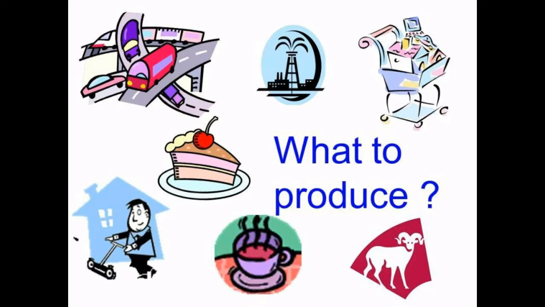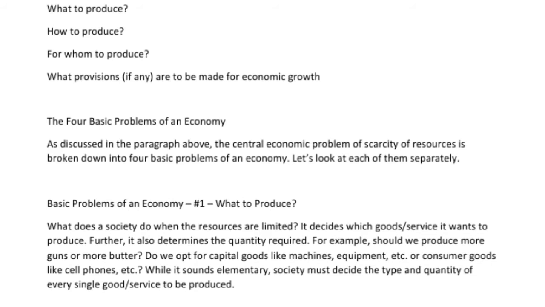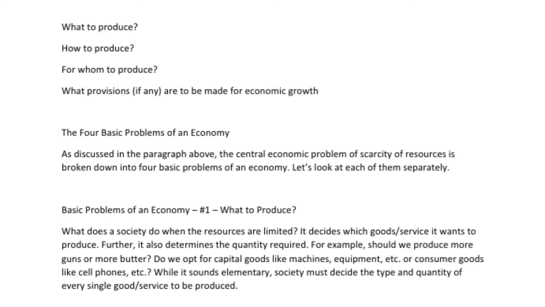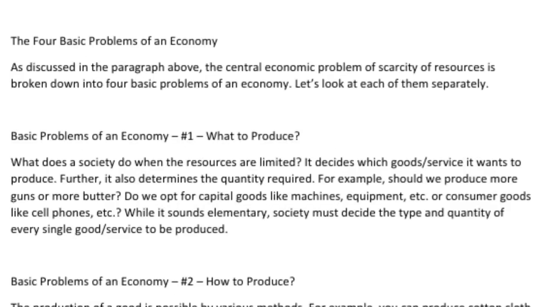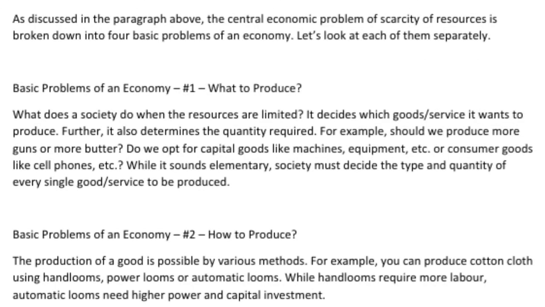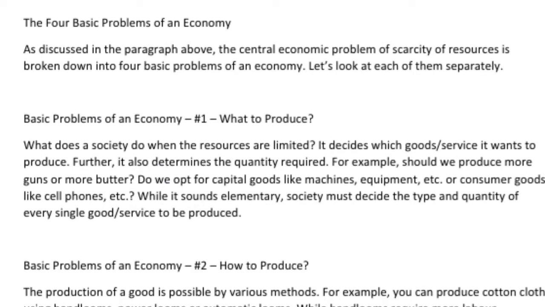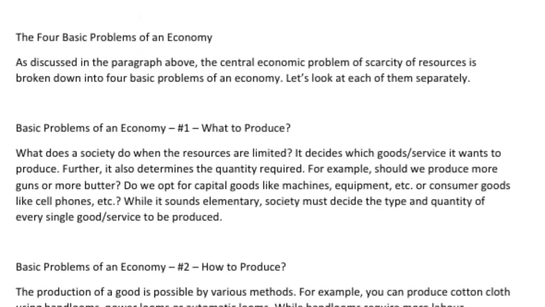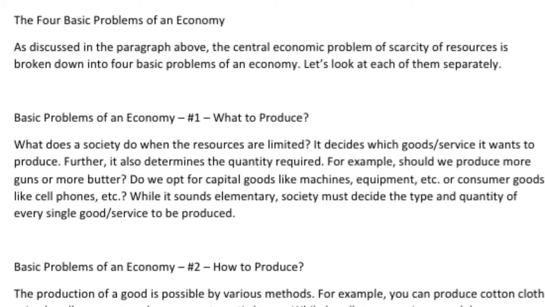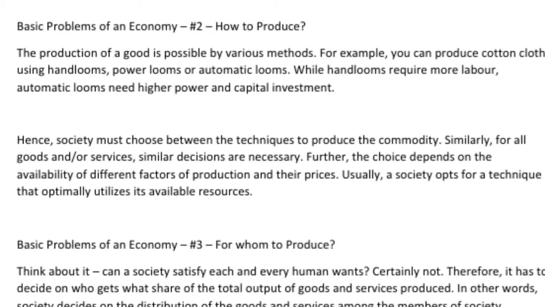What to produce? What does a society do when the resources are limited? It decides which goods or services it wants to produce. Further, it also determines the quantity required. For example, should we produce more guns or more butter? Do we opt for capital goods like machines, equipment, etc., or consumer goods like cell phones, etc.? While it sounds elementary, society must decide the type and quantity of every single good or service to be produced.